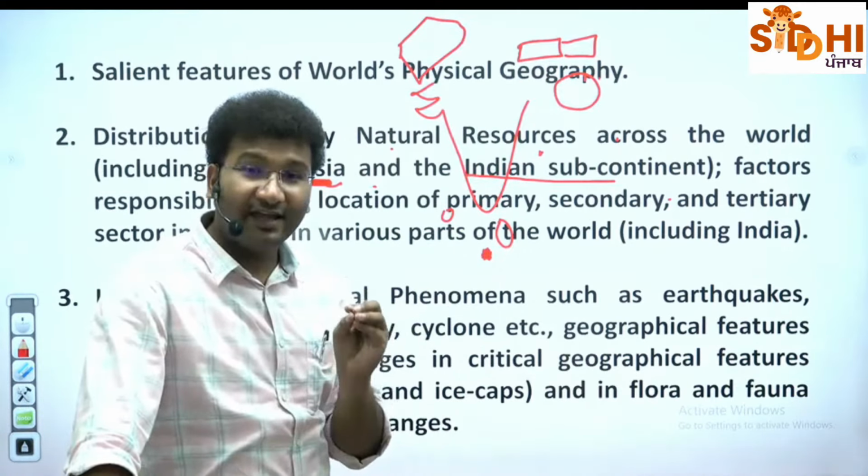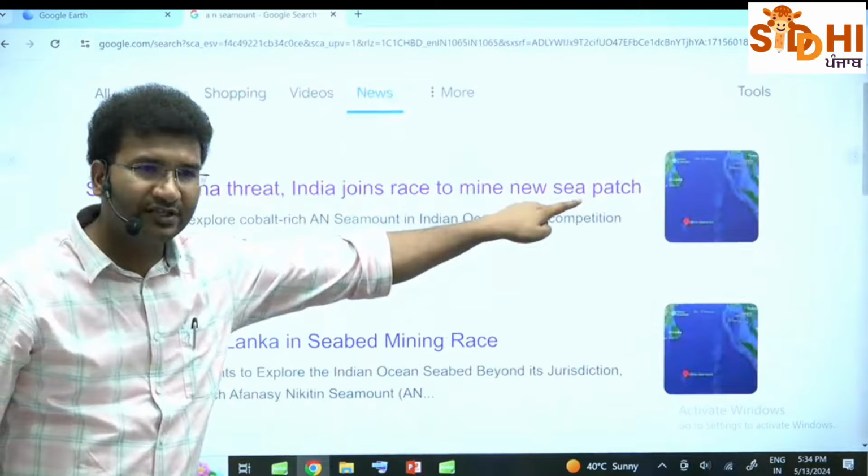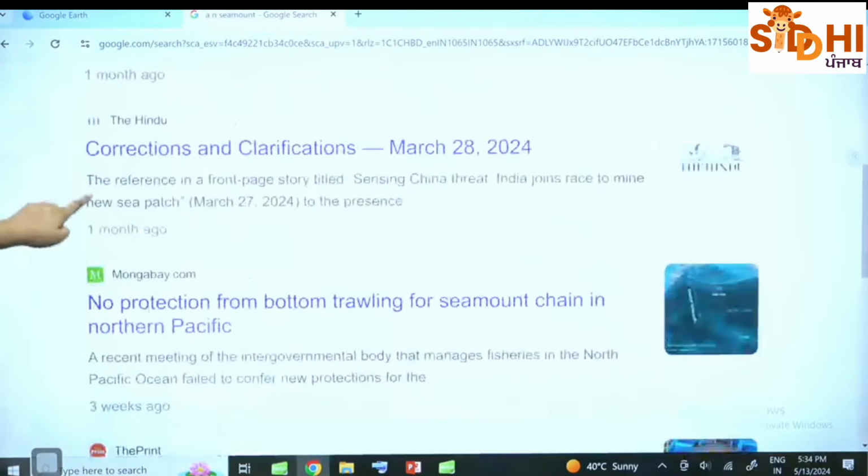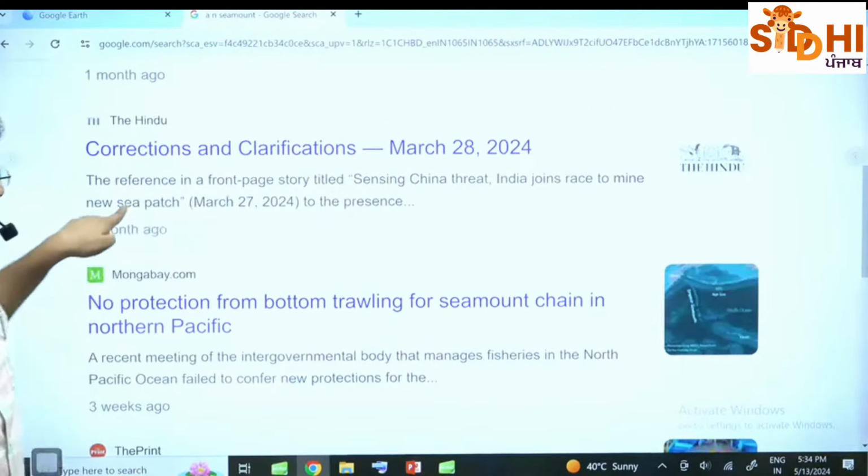Have you written this? Let me take you. Look here. I am going to show you some news articles. Sensing China's threat, India joins the race to mine new sea patch. AN seamount, 1 month ago. Corrections and clarifications. This is 1 month ago.